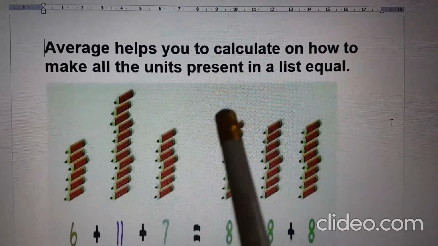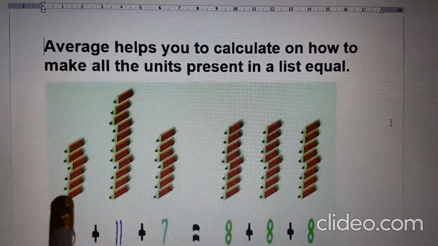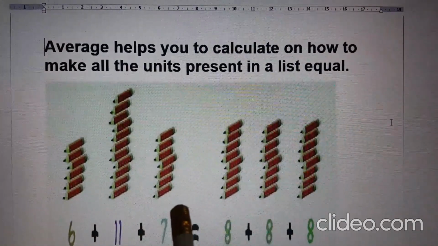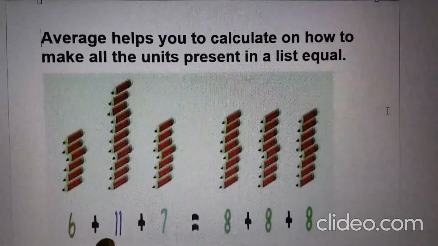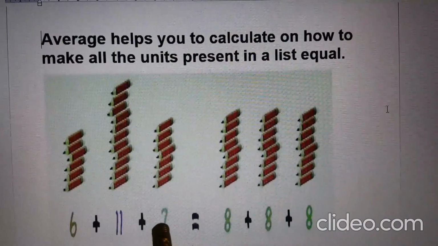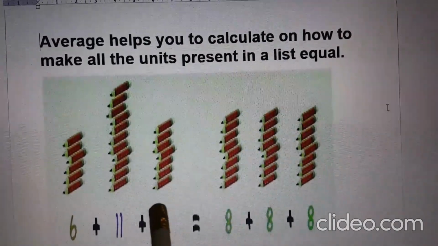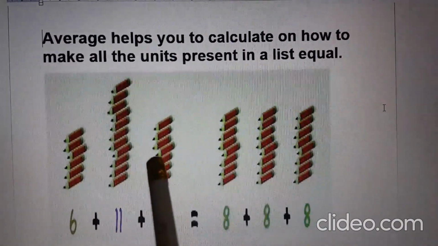Now, average helps you to calculate how to make all the units present in the list equal. Now, here a pile of 6 pencils is given, 11 pencils and 7 pencils is given. Now, how to make all these piles equal?